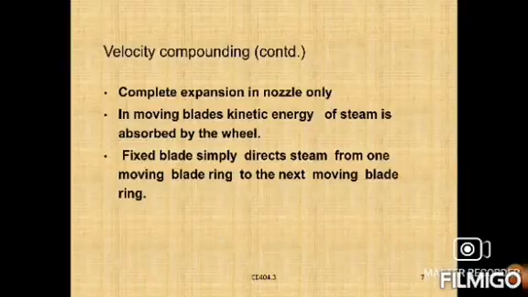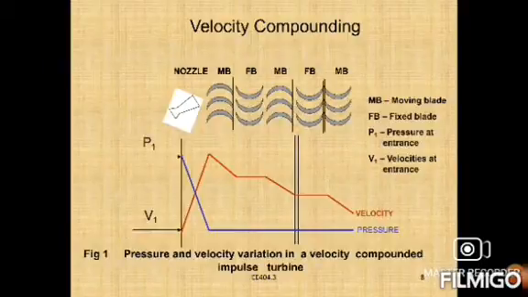So in this one, in velocity compounding, you can observe here. First of all, one nozzle is provided, and the second one is the moving blade, next one fixed blade, next one moving blade, next one fixed blade, moving blade. These are the MB, meaning moving blade, and FB, meaning fixed blade. P1 is the pressure at entrance. It will be inside the boiler. The pressure of steam is maximum and velocity is minimum.